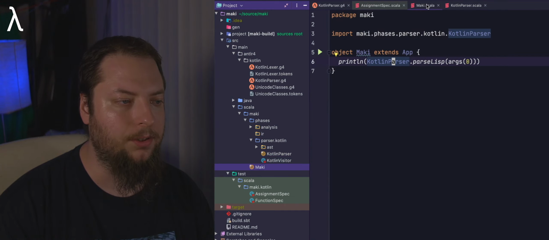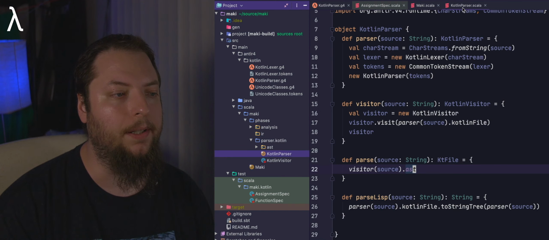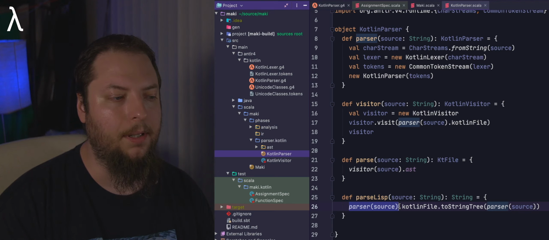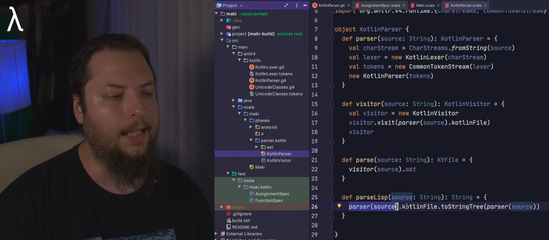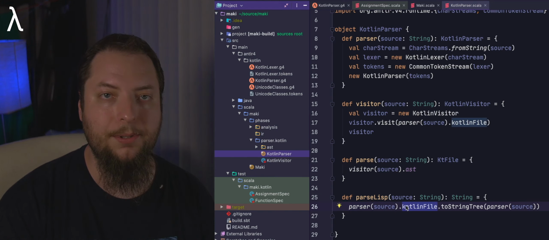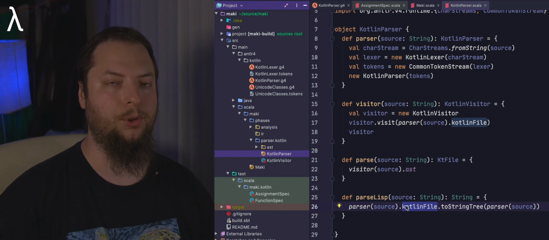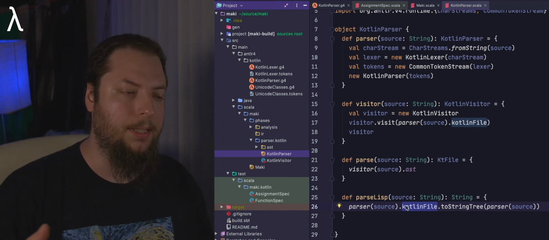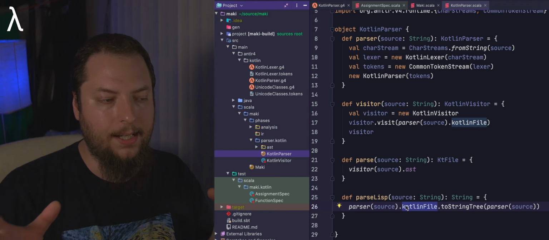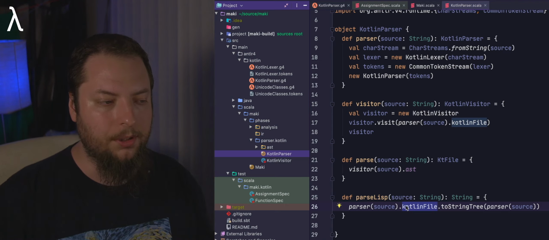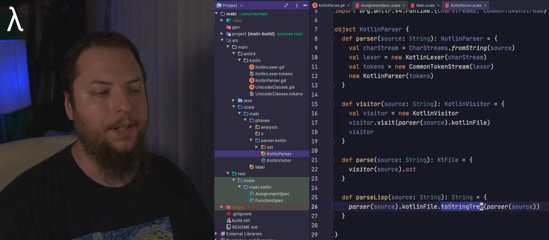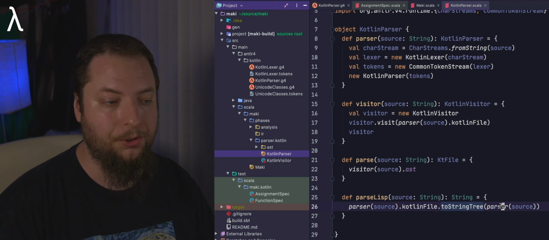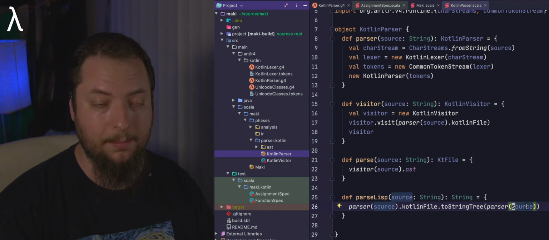So you'll notice back in maki.scala, I'm calling the parseLisp function, which basically down here does a parse, passing in the source, and then it calls the Kotlin file. Now, Kotlin file is the representation of the all-encompassing file, if you will. If you create a main.kt or a hello.kt or something like that, that's what the Kotlin file would represent: that entire file and all of the source code contained within it. And then there's this function that Antlr provides called toStringTree, and we pass our parser source function and parameter to that.